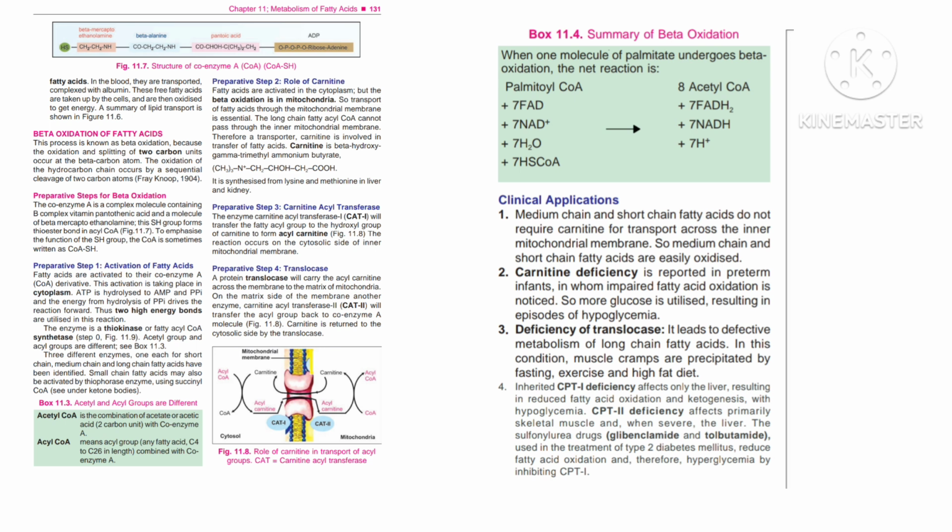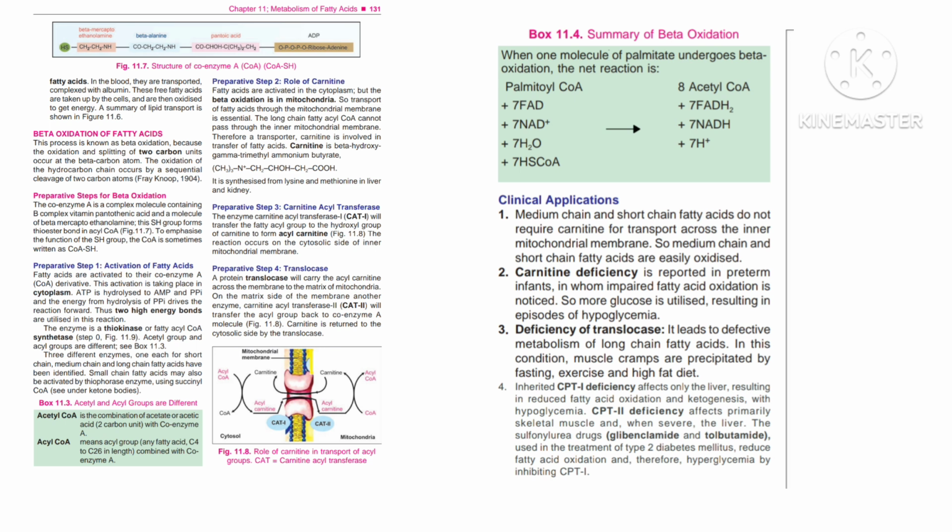Preparative step 2, role of carnitine. Fatty acids are activated in the cytoplasm, but the beta oxidation is in mitochondria. So transport of fatty acids through the mitochondrial membrane is essential. The long-chain fatty acyl-CoA cannot pass through the inner mitochondrial membrane. Therefore, a transporter, carnitine, is involved in transfer of fatty acids.